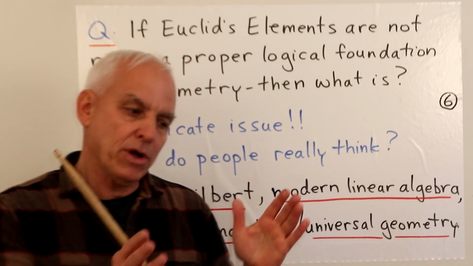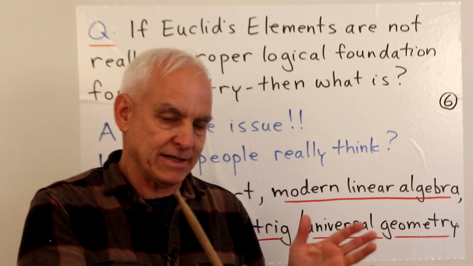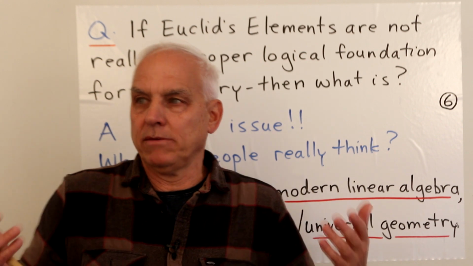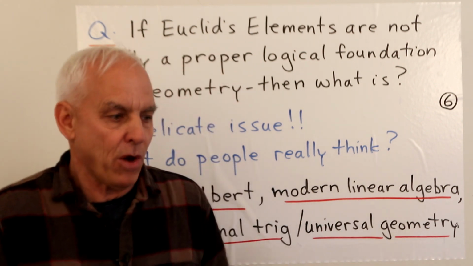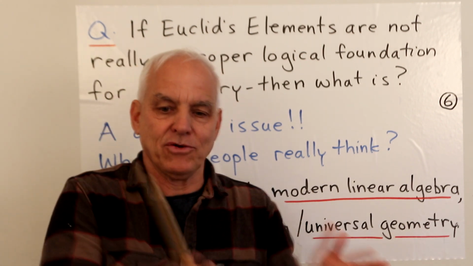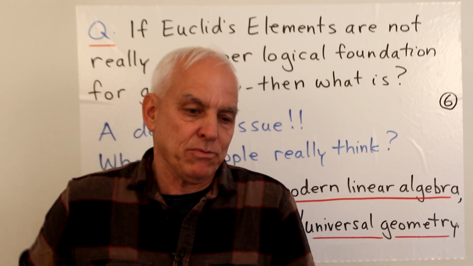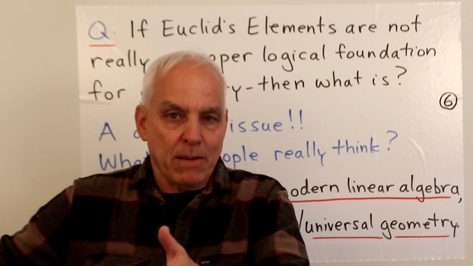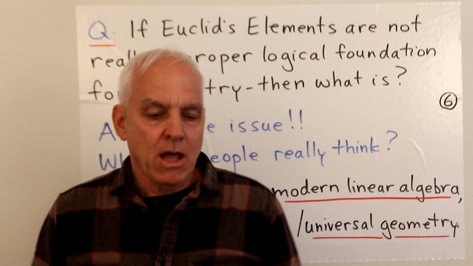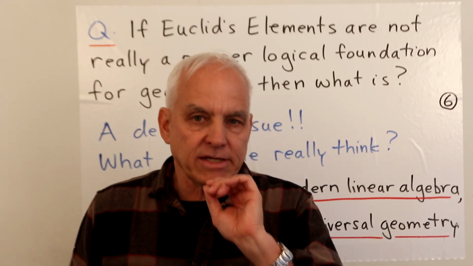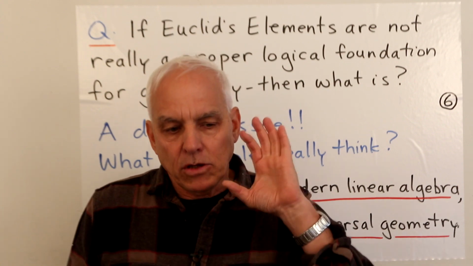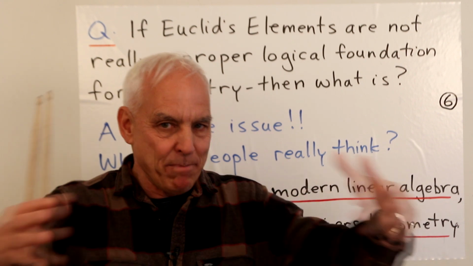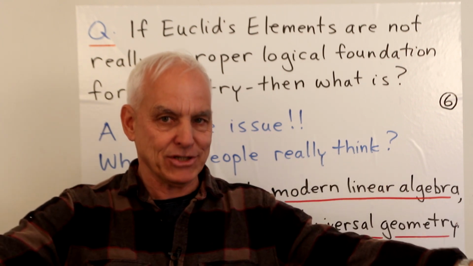Okay, so if we're going to admit that Euclid has some problems, then what are we going to do about that? Are we just going to say, well, that's too bad, or are we going to actually try to create a different framework? Well, obviously, as pure mathematicians, we're obliged to attempt a proper framework for the subject. But this is sociologically a very delicate issue because Euclid has almost a religious position in the pantheon of mathematical history.